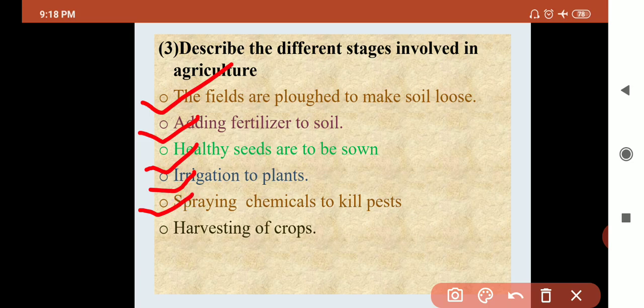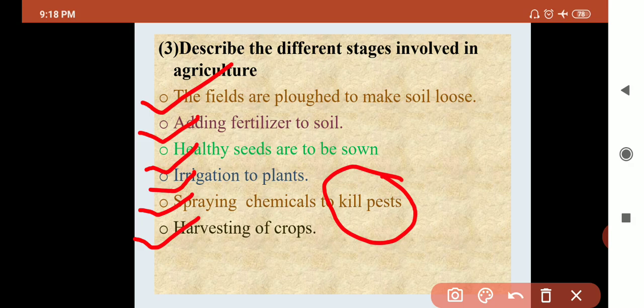Fifth point, spraying of chemicals like pesticides and insecticides to kill the pest. Why do we need to kill the pest? If you do not kill the pest, then pests and insects harm your crop, and you do not get enough production and good quality. So it is important to spray the chemical. And the last and final point is harvesting of the crop.